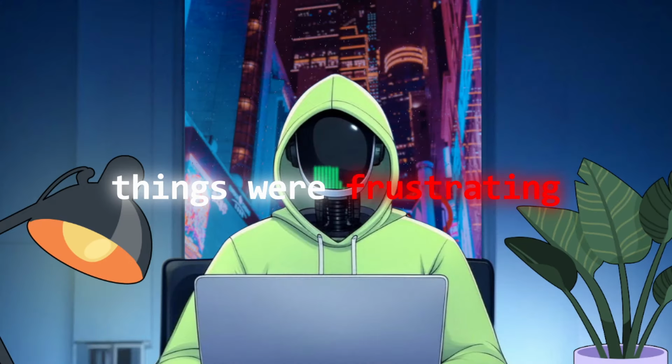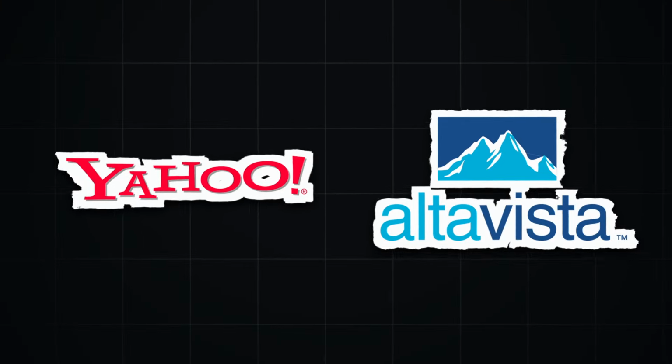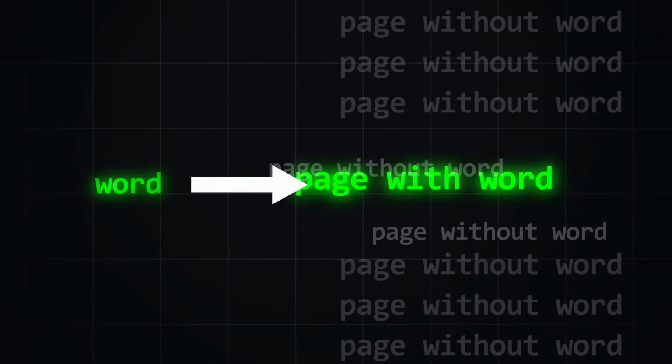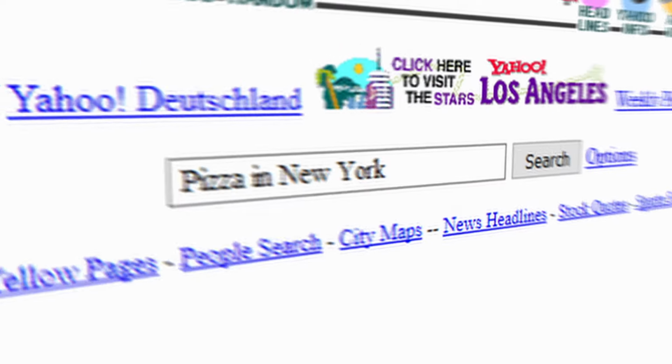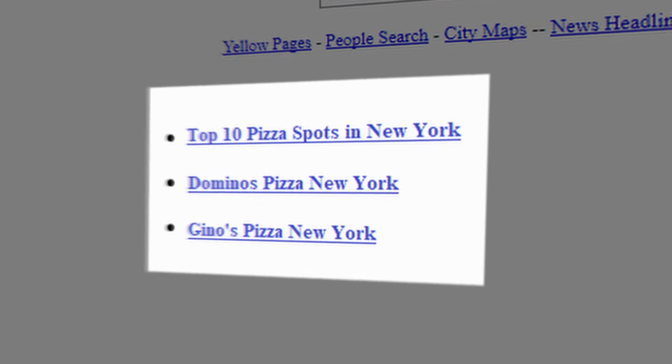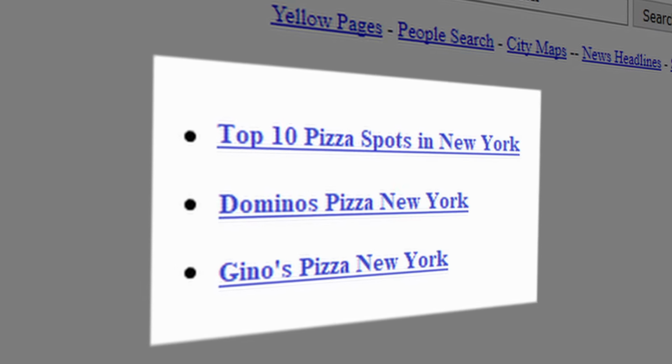But online, things were frustrating. Search engines existed, but they often provided you with irrelevant results. And why was that? Well, it all came down to how search engines relied on matching keywords to rank pages. Take a simple search like pizza in New York. The two main keywords being pizza and New York. Ideally, the search engine will show results where the words pizza and New York actually match the content of the